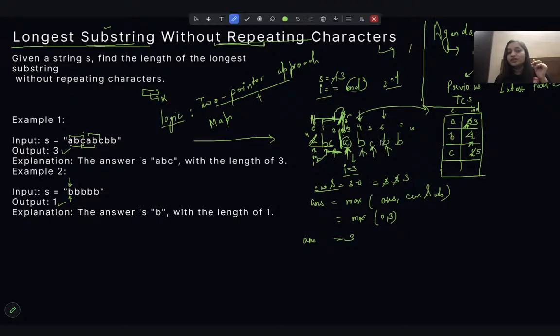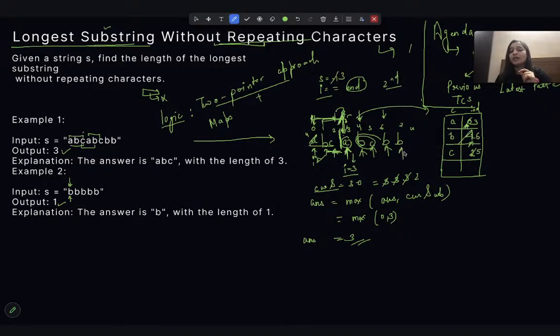So the substring I can get is this one, a non-repeating substring. So 6 minus 4 gives 2. But I already hold a larger string, so I won't take this string and I will update B's index to 6.